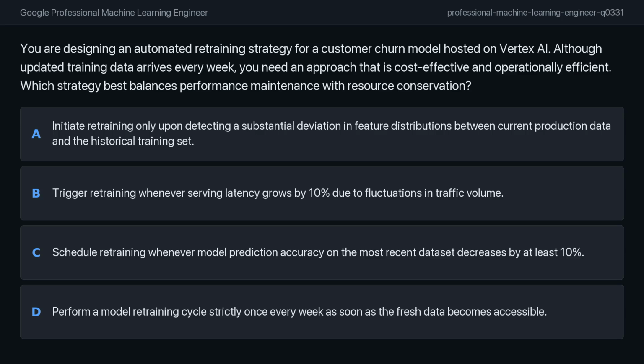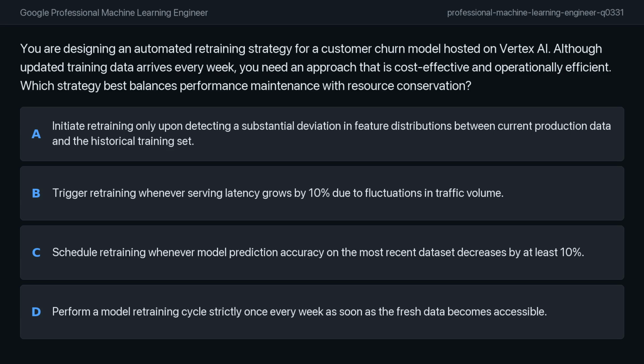You are designing an automated retraining strategy for a customer churn model hosted on Vertex AI. Although updated training data arrives every week, you need an approach that is cost-effective and operationally efficient. Which strategy best balances performance maintenance with resource conservation?